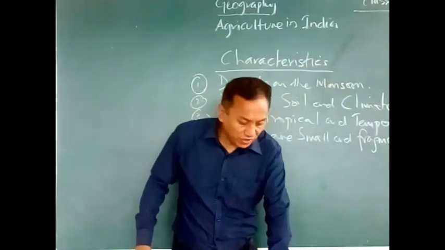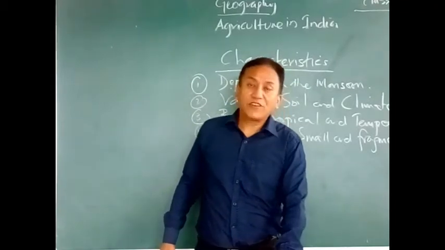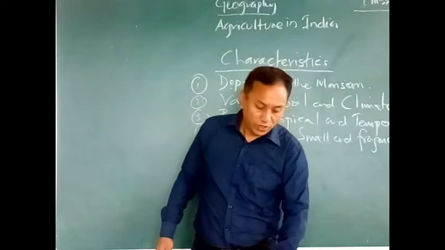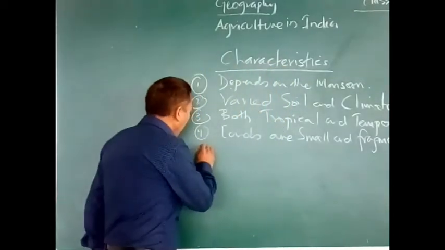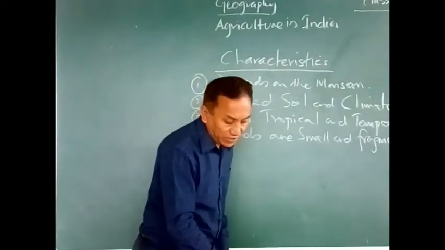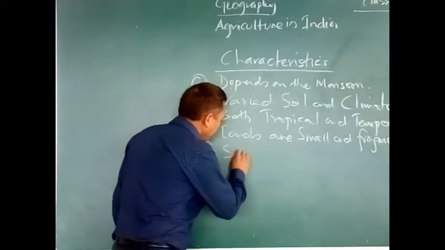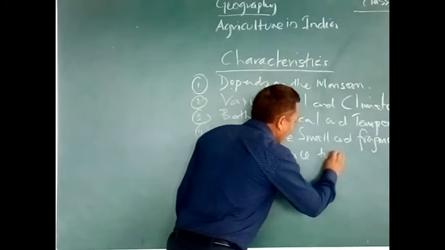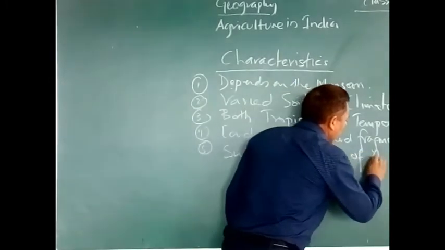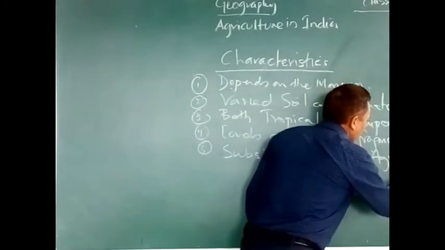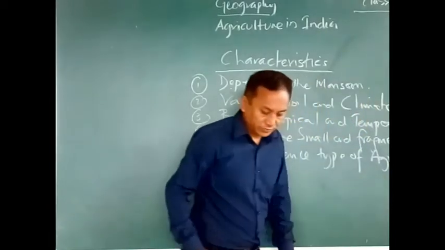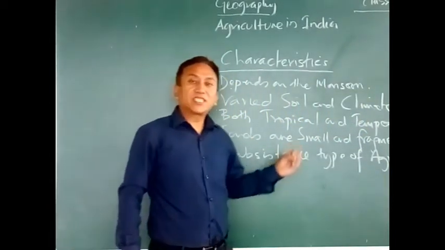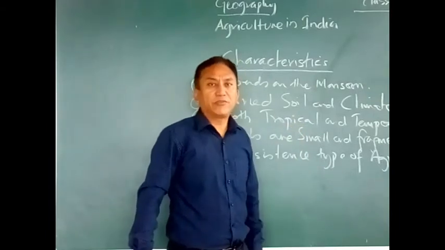See, point number 4: small and fragmented land in our country. That's number 4. Then if you go to the 5th one, we practice subsistence type of agriculture. See, point number 5 is that we mostly practice subsistence type of agriculture.